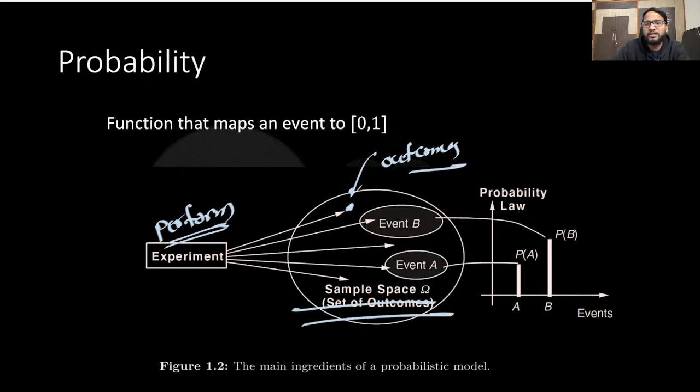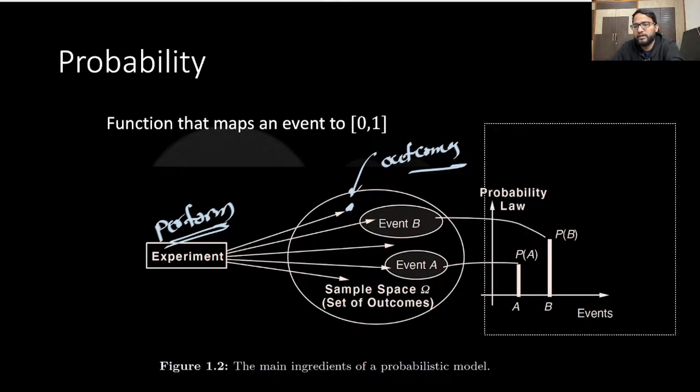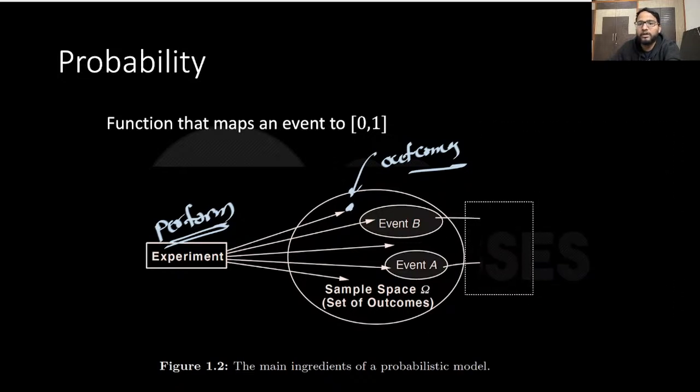Then you are saying that, see what I do. I hope you are getting it, right? So okay, let me remove this picture, later picture, and then you will understand it. Then I will come to this again. Okay, so basically, see, the first step is that you perform the experiment, you get the outcome. You are saying this is the sample space, right? You will say that this is the sample space.